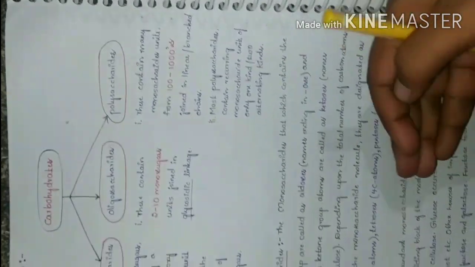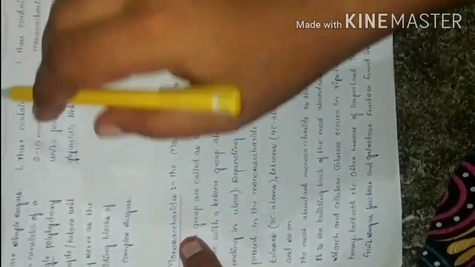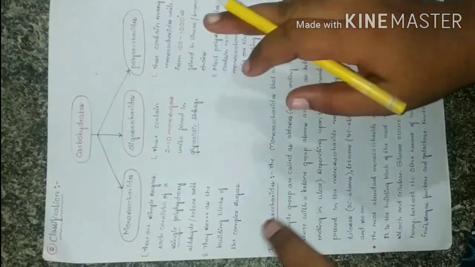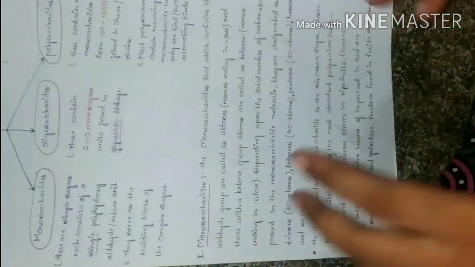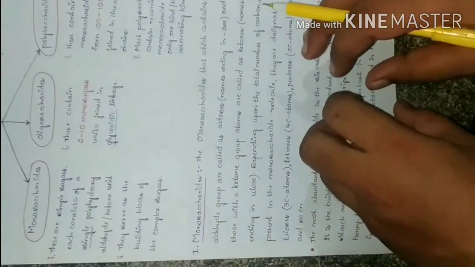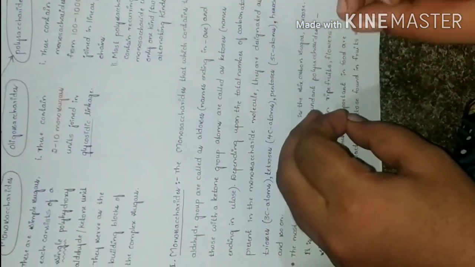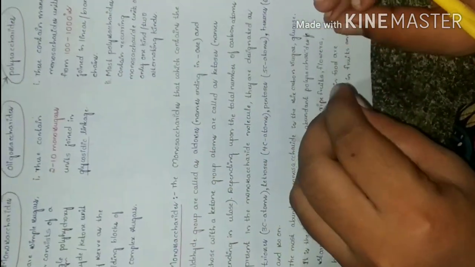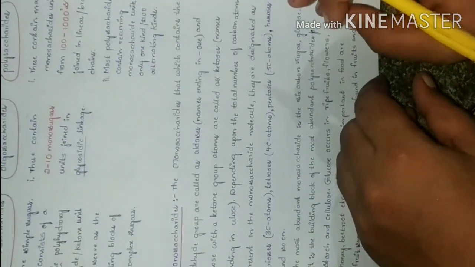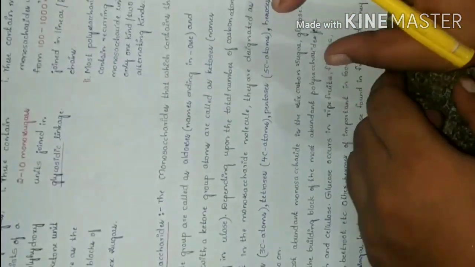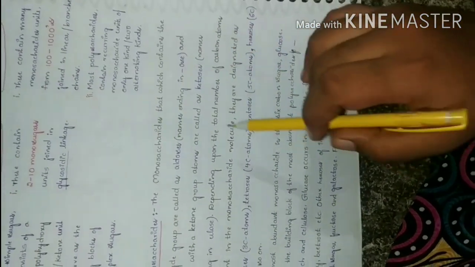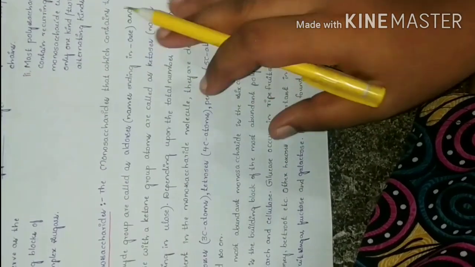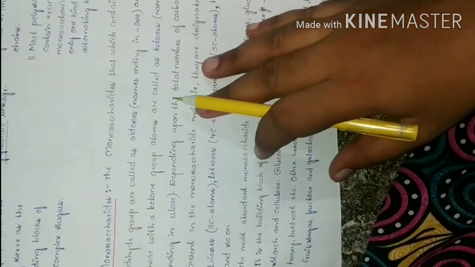Now let's look at the monosaccharides. We will discuss oligosaccharides and polysaccharides and their structures in depth in the next video. Monosaccharides are important for building all the oligosaccharides and polysaccharides. These sugars are polyhydroxy aldehyde or ketone units.